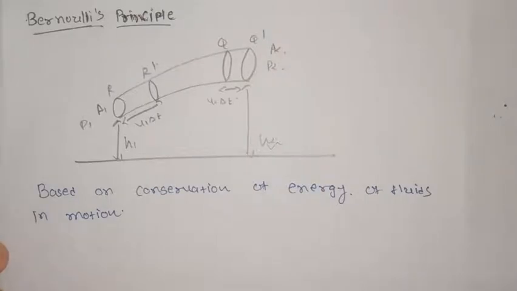Now let us see Bernoulli's principle. This principle is based on the law of conservation of energy for fluids in motion. According to the equation of continuity, AV is equal to constant. The fluid velocity changes with change in cross section. It means there must be some force acting on the fluid that causes this change in velocity.